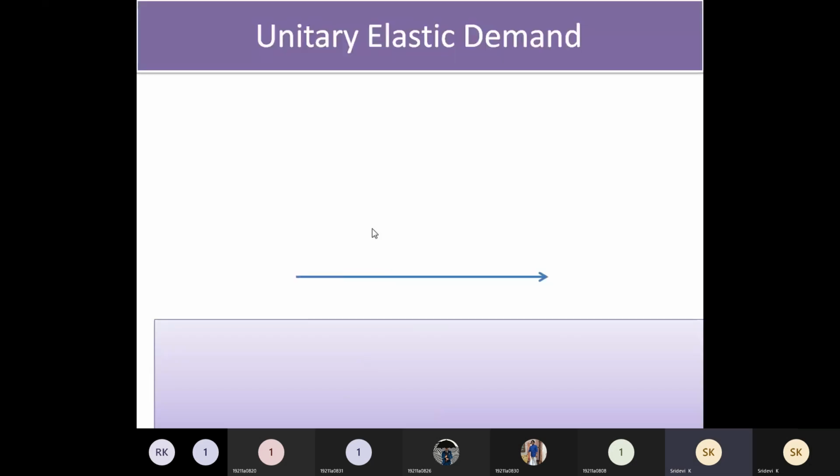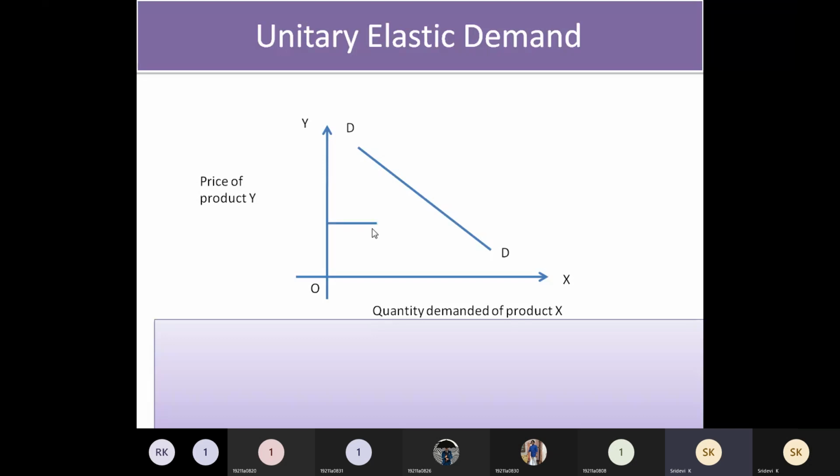Same thing you are going to write here in the graph. Draw the graph. X-axis, Y-axis. Quantity demanded on X-axis, price on Y-axis. And the demand curve flowing from left to right downwards. Name it as DD. And take the same price P, quantity Q1.